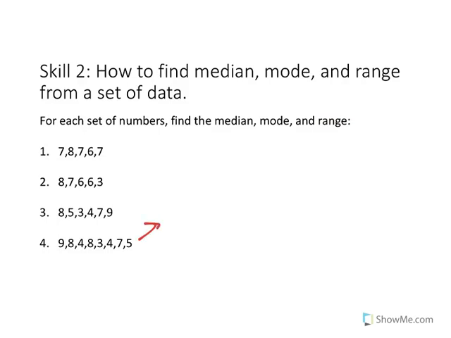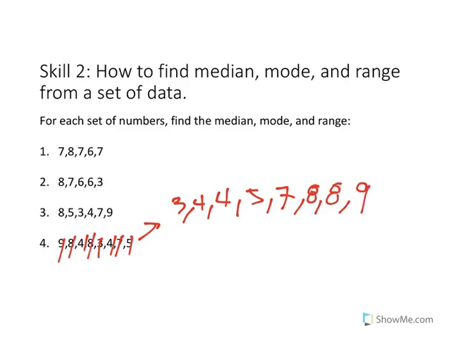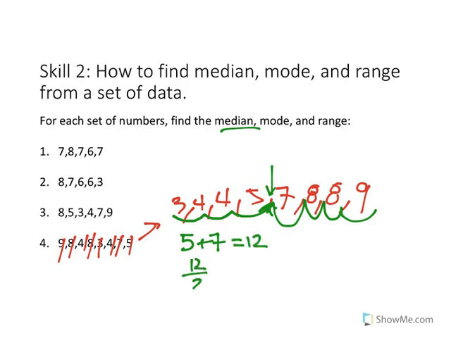And finally, 3, 4, 4, 5, 7, 8, 8, 9. Okay, so let's find the median. So 1, 2, 3, 4. 1, 2, 3, 4. So it's again right in the middle. So in this case, to find the median, 5 plus 7, because you add the two numbers surrounding the middle, is 12. 12 divided by 2 makes 6. So your median is 6.